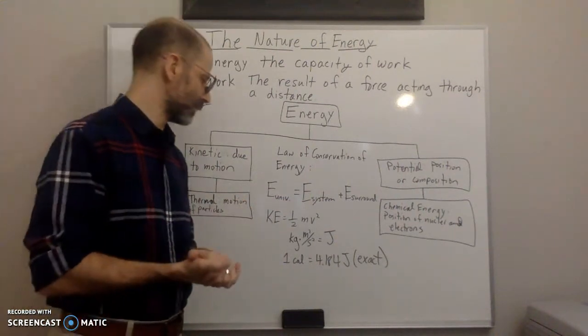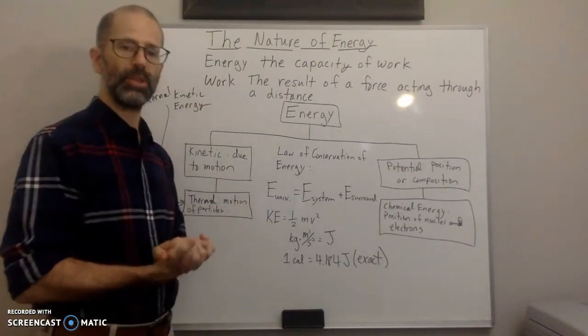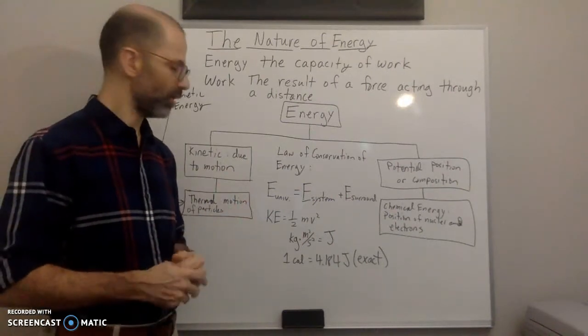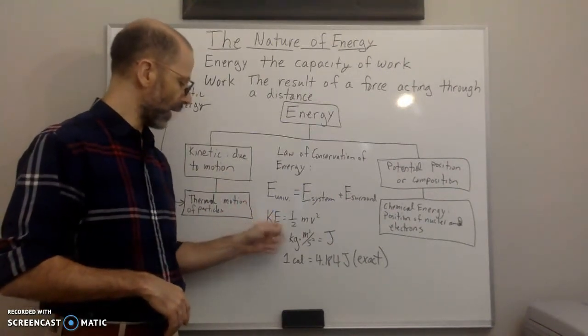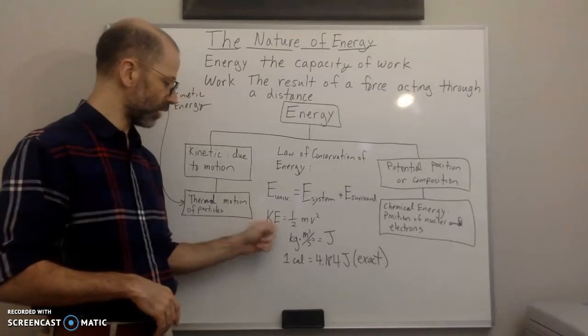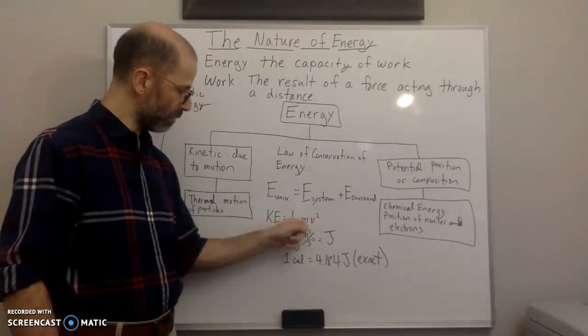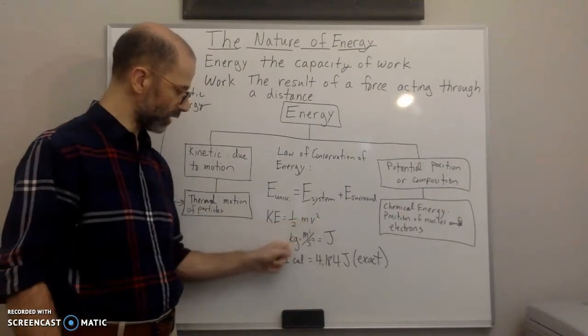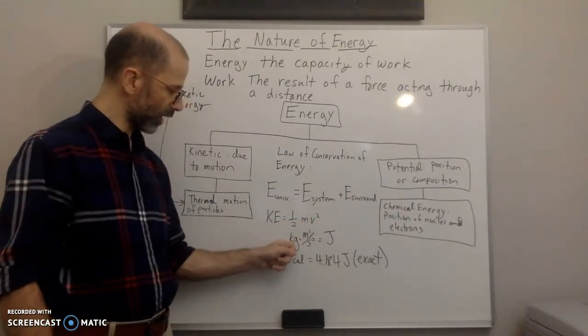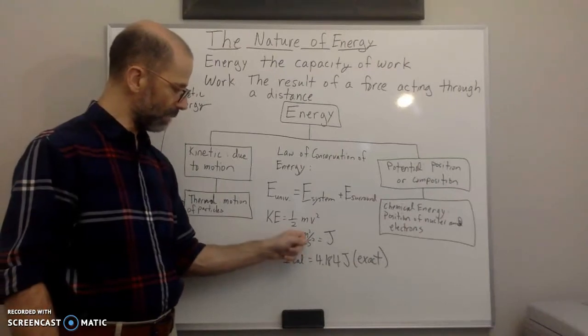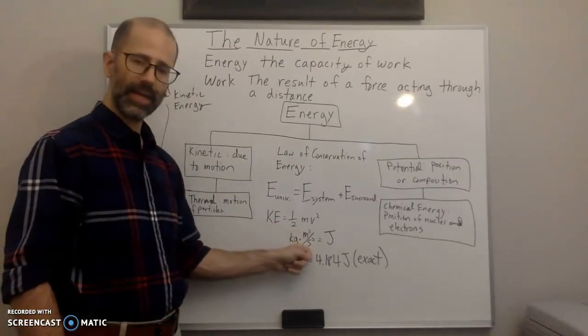And finally, the last thing I want to talk about is units. We talked about energy units before. So if we go back to the equation, kinetic energy equals 1/2 mv squared. You remember that mass times velocity squared, that's going to be kilograms multiplied by meters squared over seconds squared.